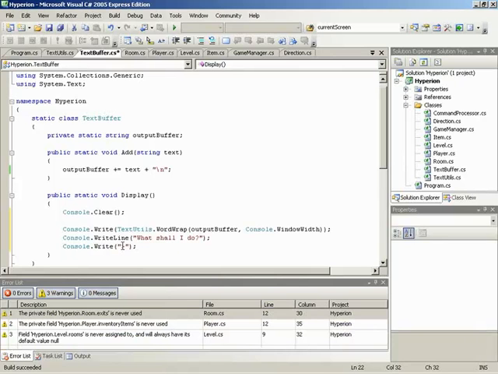Actually, just real quick, basically write line is going to be as if you had typed some stuff out to the console, or your program had typed some stuff out to the console, and hit the enter key. That is a full line.